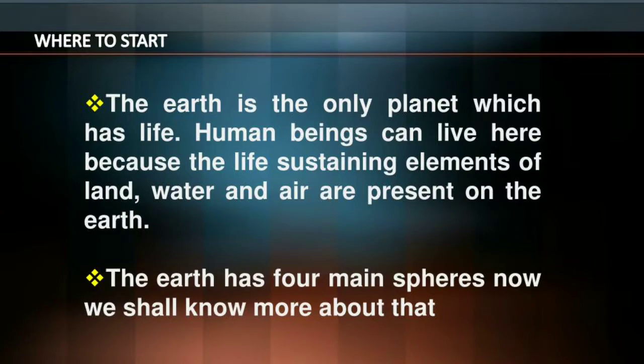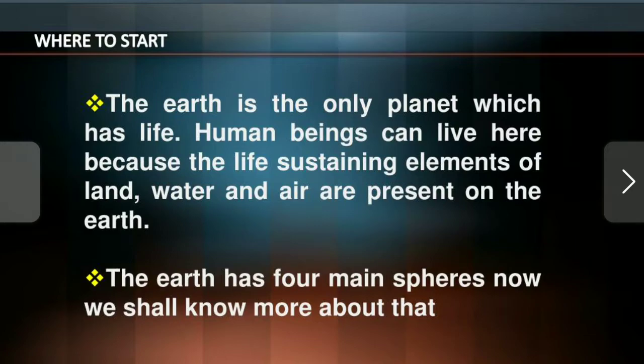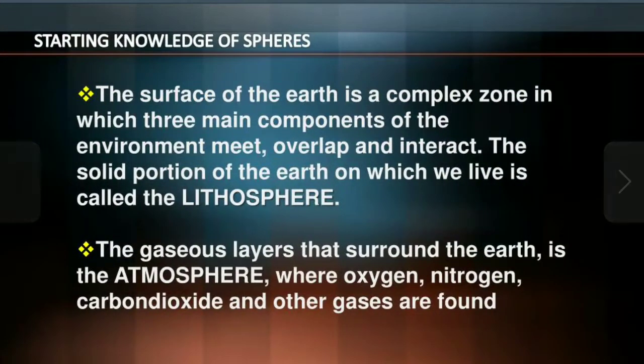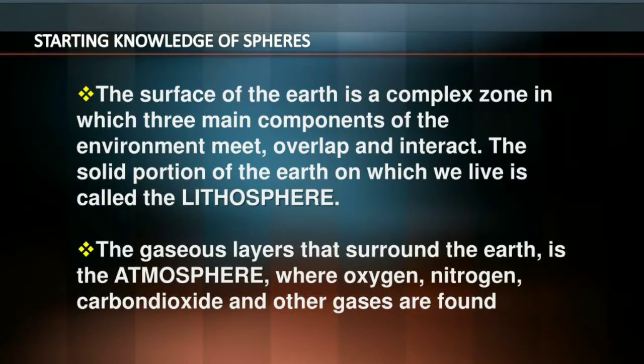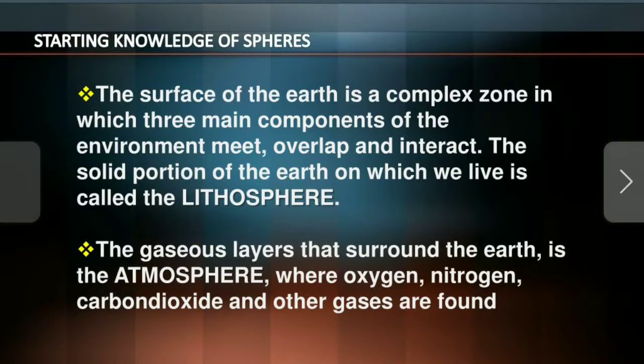The Earth is the only planet which has life. Human beings can live here because the life sustaining elements of land, water, and air are present on the Earth. The Earth has four main spheres. Now we shall know more. The surface of the Earth is a complex zone in which three main components of the Earth environment meet, overlap, and interact.